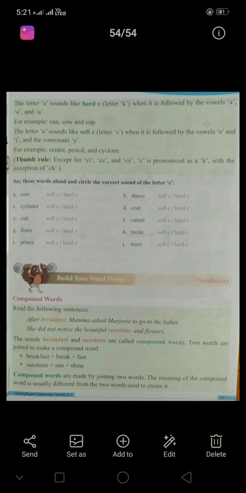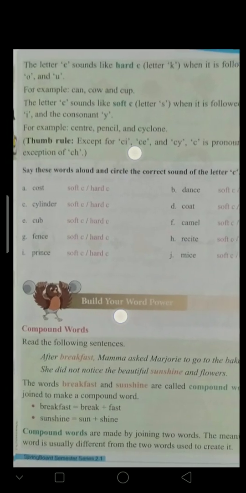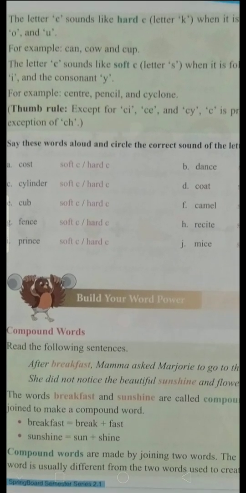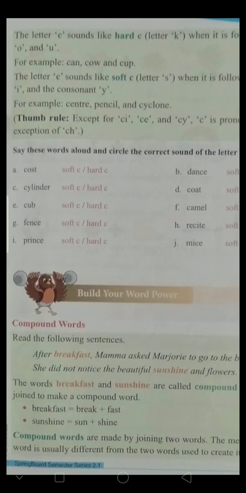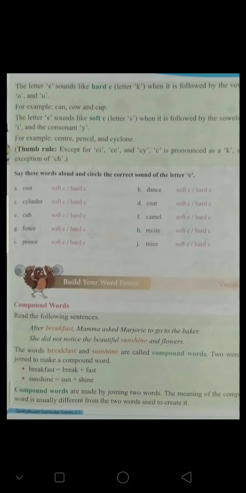I hope you understand. Here is an activity below. Say these words aloud and circle the correct sound of the letter C. We have to circle whether these words have soft C or hard C. Soft C means S sound, hard C means K sound.